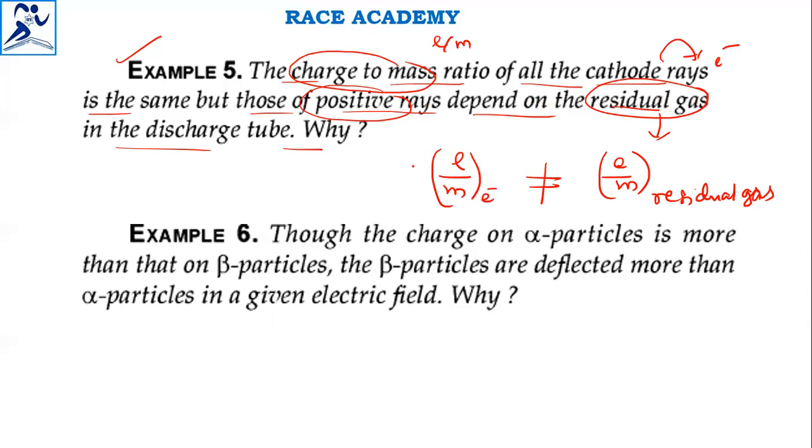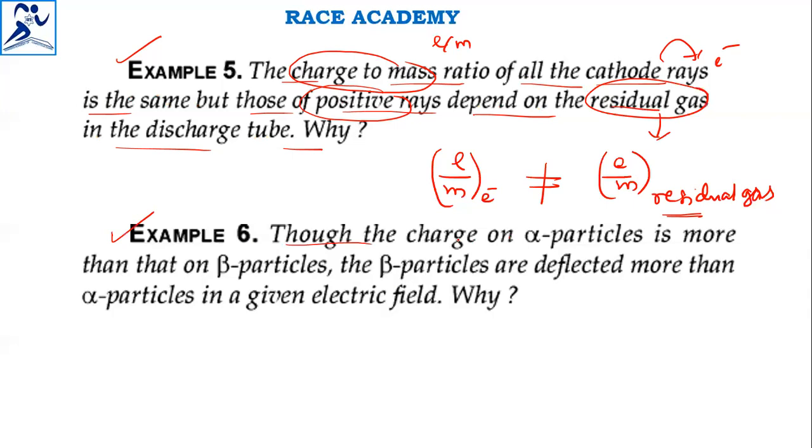That is the reason why the charge to mass ratio of all cathode rays is the same, but those of positive rays depend on the residual gas in the discharge tube. That means the residual gas has different masses compared to the mass of the electrons. So that is the answer for this fifth question. Next, the sixth question we'll see.